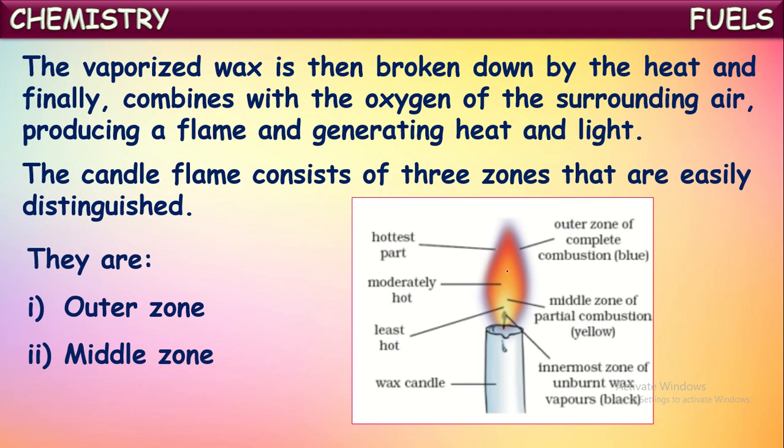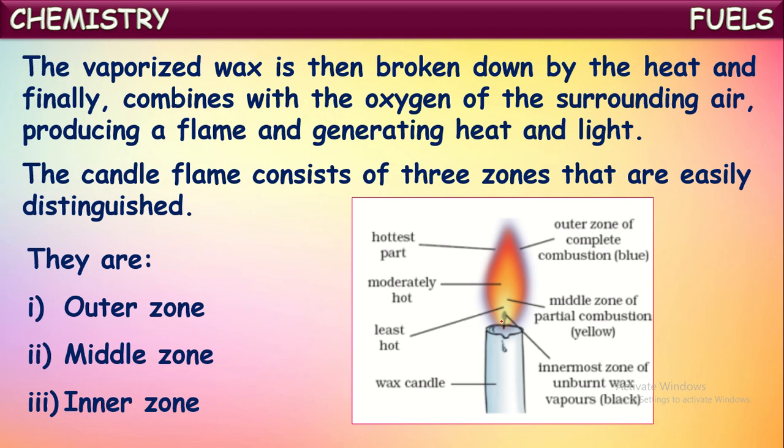And the inner zone or innermost zone, the black colored part near the wick. This is called the inner zone or innermost zone of a candle flame.